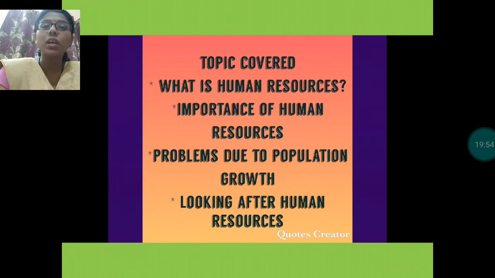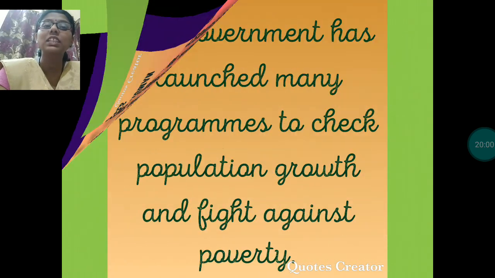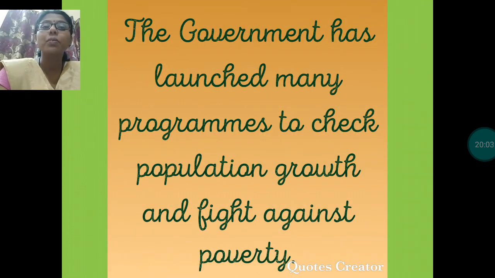So we need to control the rise of population, and for this our government has started many schemes. Many programs to check population growth and fight against poverty, like family planning, Sarva Shiksha Abhiyan, and many other programs have been launched by our government to look after the people of the country.